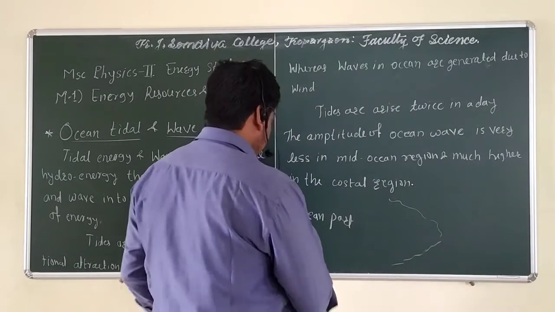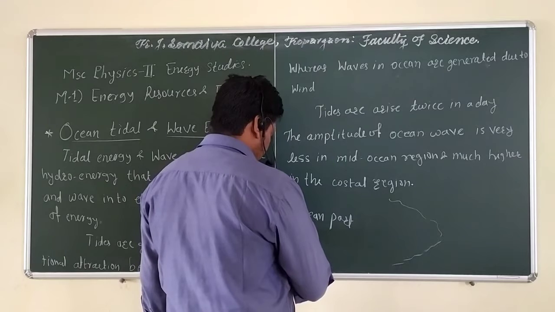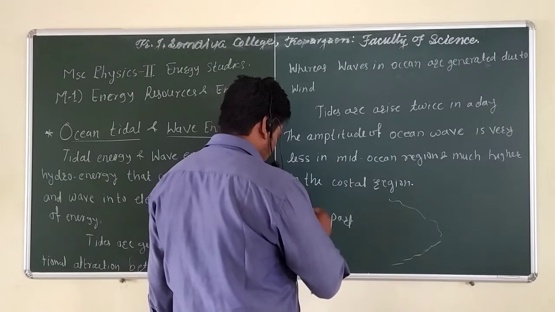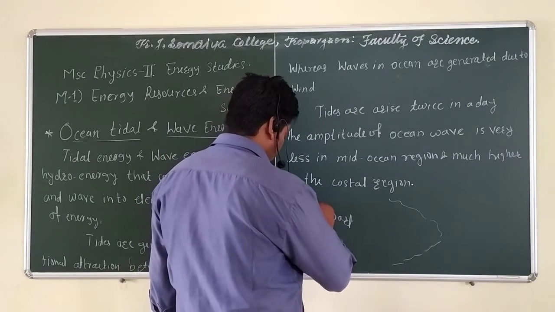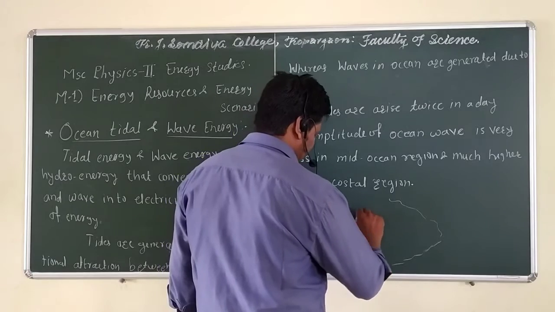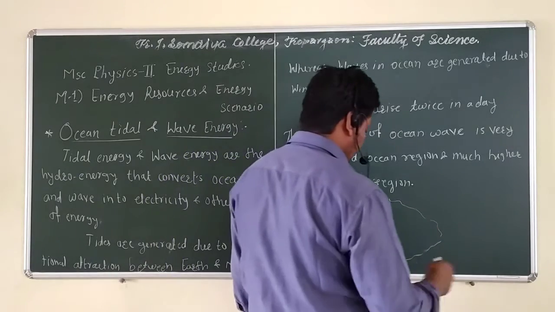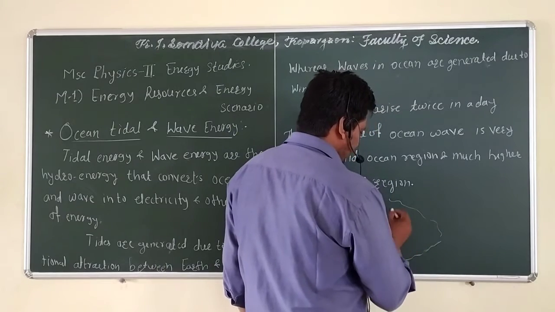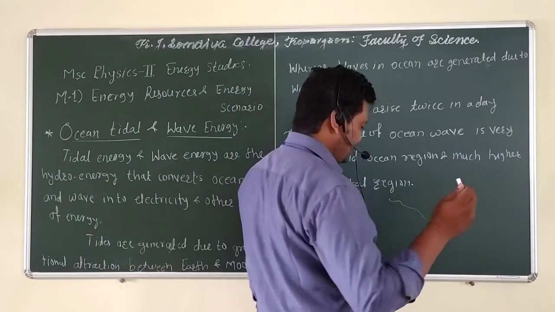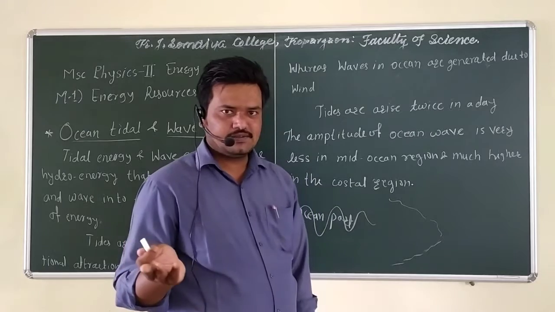If tides come in the form of high tide or low tide, and water is coming to this coastal region, we need to construct a small dam or barrage.